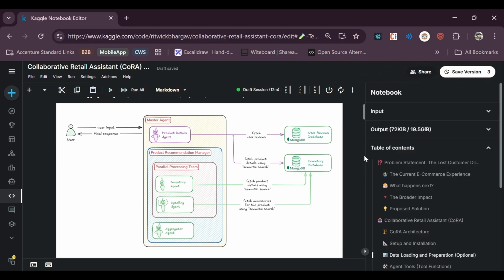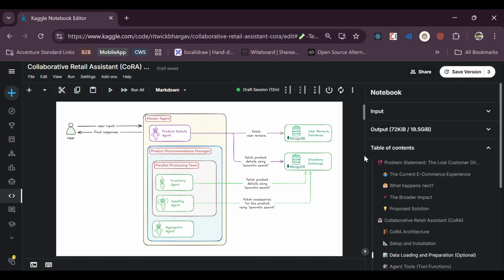So this is how the architecture looks. The user can give a query. The master agent decides which one to point it to, and let's say it goes to the recommendation manager. So there we have two things. One is the parallel processing team where the inventory agent goes to the inventory DB and fetches the data.